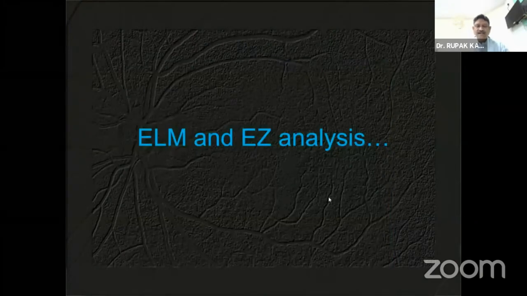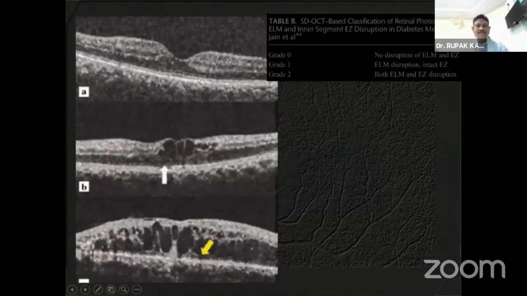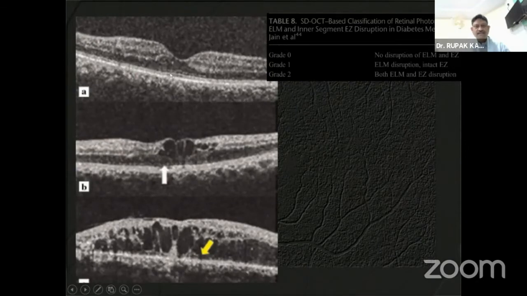External limiting membrane and ellipsoid zone analysis is another next level. The most important thing here is that you can see different levels of changes. These changes do not occur in one day. In image A, there is no disruption of the ELM and ellipsoid zone in the subfoveal area. There is partial disruption in this area, and in the last scenario there is total disruption and disorganization of the retinal layers as well.